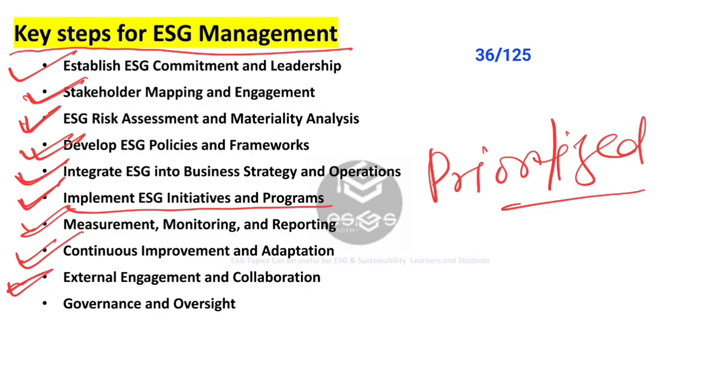Also, adaptation to changes: we need to stay informed about emerging ESG trends, regulatory developments, and stakeholder expectations to adapt strategies, and also to remain responsive to evolving challenges and opportunities. Next is governance and oversight. So, board oversight: ensure governance structures are in place to oversee ESG management, monitor compliance, and integrate sustainability considerations into board level decision making. Also, ethical standards: uphold ethical business practices, transparency, and accountability in all aspects of ESG management and reporting.